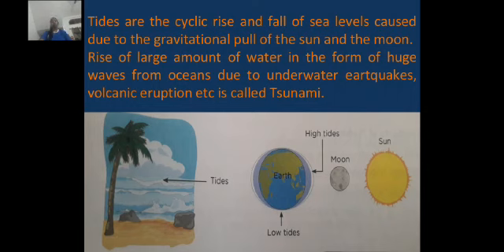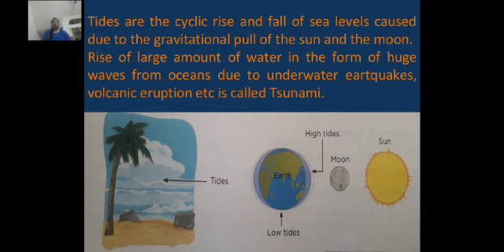Okay, so large tsunami waves lead to the loss of life and property, isn't it? So it is advisable to stay at high altitude regions during a tsunami threat, and it is also advisable not to swim during the tsunami time.